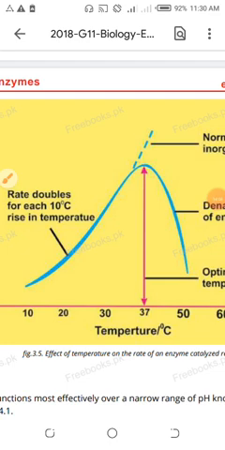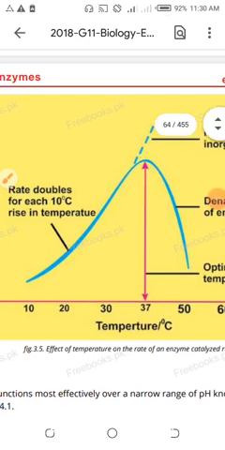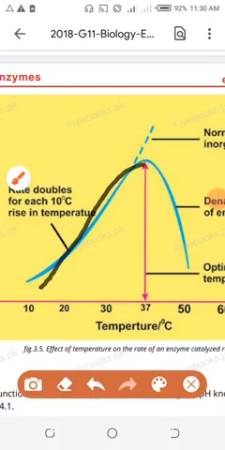Okay, I will tell you once again. Why is activation energy important? This is the maximum energy to convert the reactant into product. Why is activation energy necessary? To form effective collision.